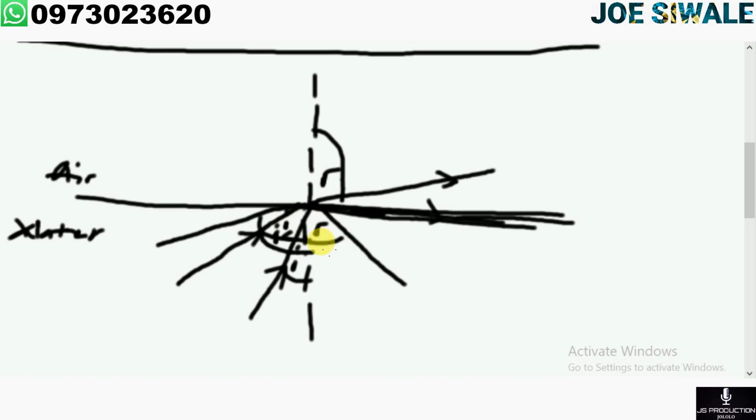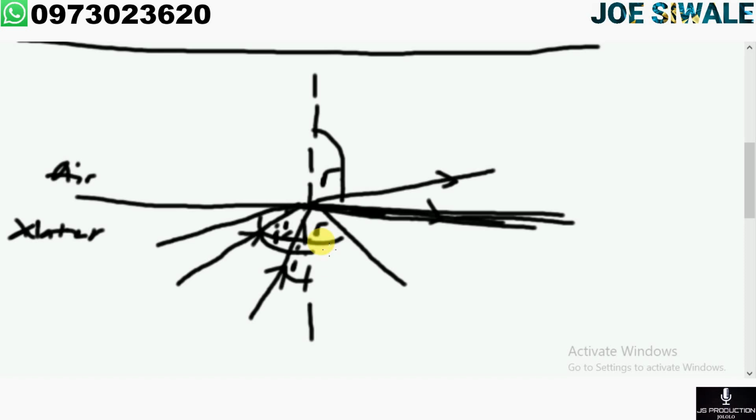But let us look at what the note says. It says, when light travels towards a medium with a lower refractive index, it bends away from the normal. If we increase the angle of incidence, the angle of refraction becomes 90 degrees. When the angle of refraction becomes 90 degrees, the refracted light now skims along the surface between the media. The critical angle is different for different materials. For glass, it is about 42 degrees.